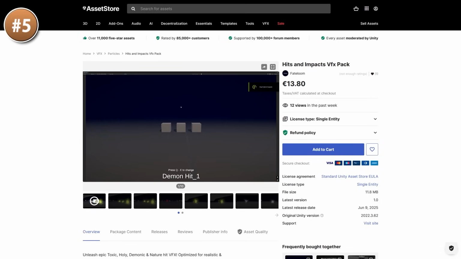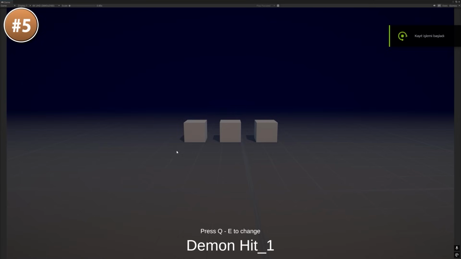Or perhaps you need some hit effects. If so, look at this pack. It's a really nice VFX pack. This is definitely one of those packs you can easily add to basically any interaction in your entire game to make it look more polished. Obviously, these can be hit effects, so on some kind of punch you can play this. But also, if you've got some kind of city builder game, adding these on mouse click can also look really nice. You've got various hit effects of all sorts of colors to really represent anything you want.